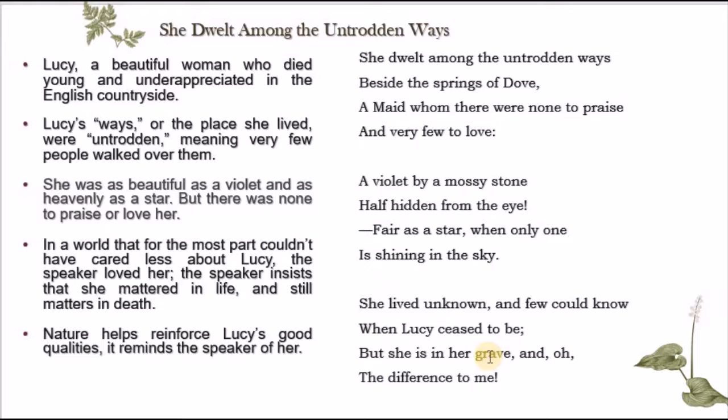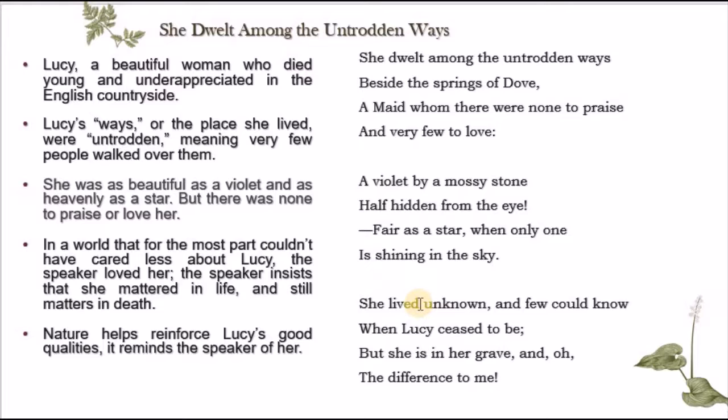So the only one who was really affected by the passing away of Lucy, by her death, was the speaker. He's one of the few people who loved and appreciated her. Okay, so in this poem we can see that we have very clear themes and ideas. For example, the theme of love.